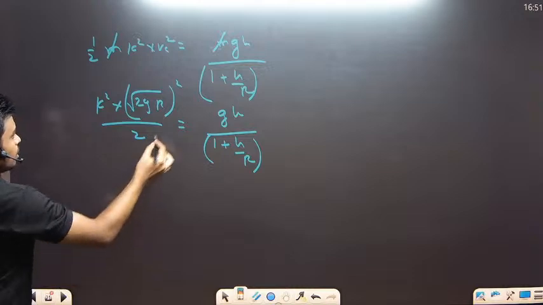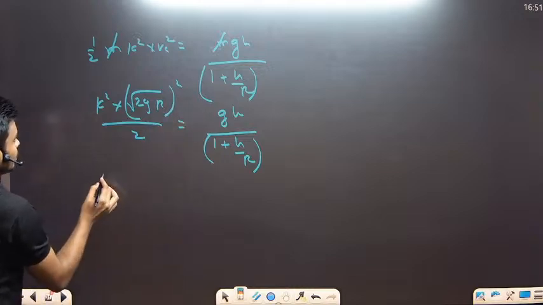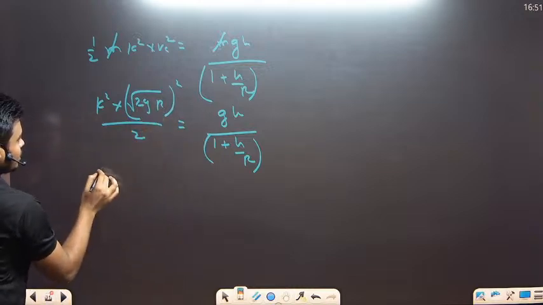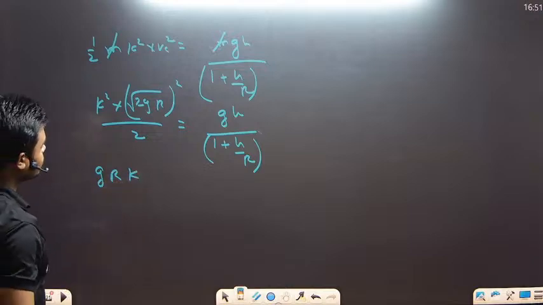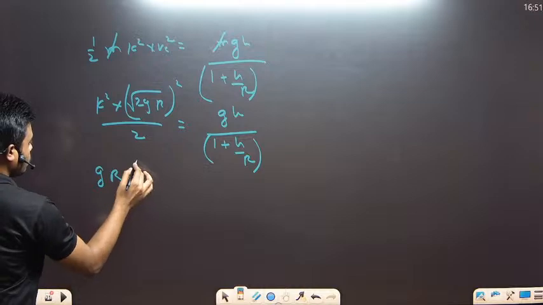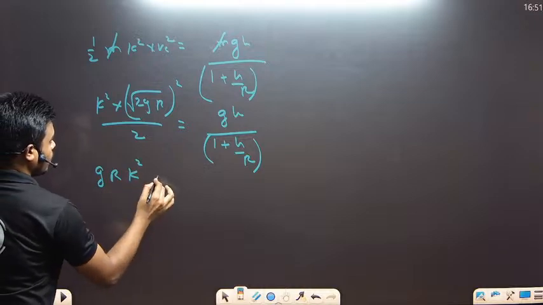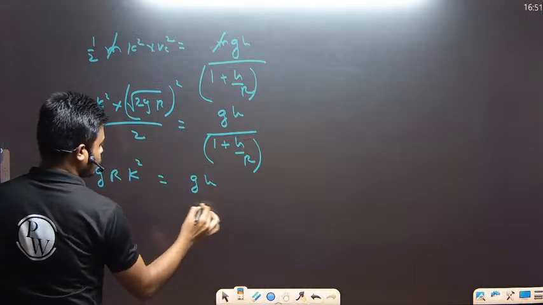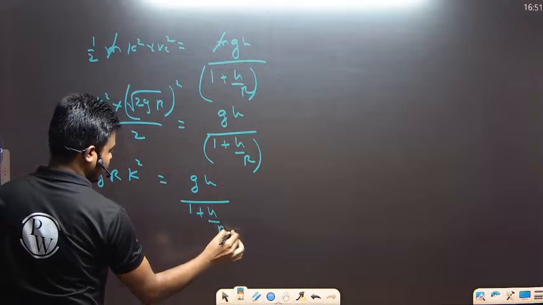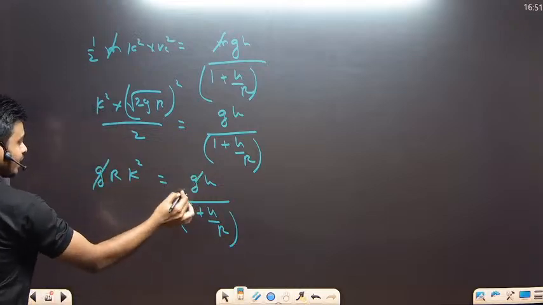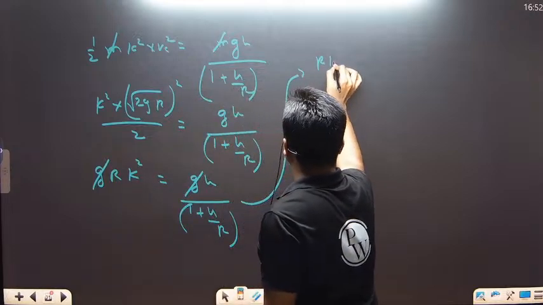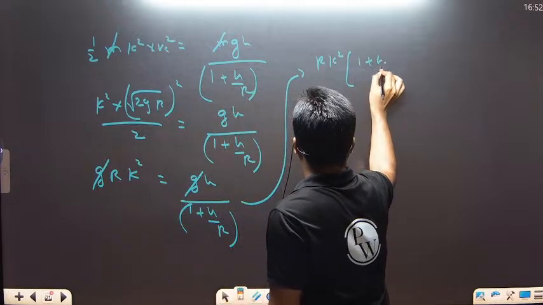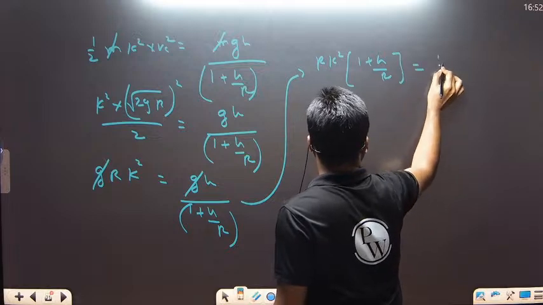When we square this term, the 2 and 2 get cancelled. So this will be g r k square equals g into h divided by 1 plus h by r. The g and g get cancelled. We get r k square into 1 plus h by r equals h.